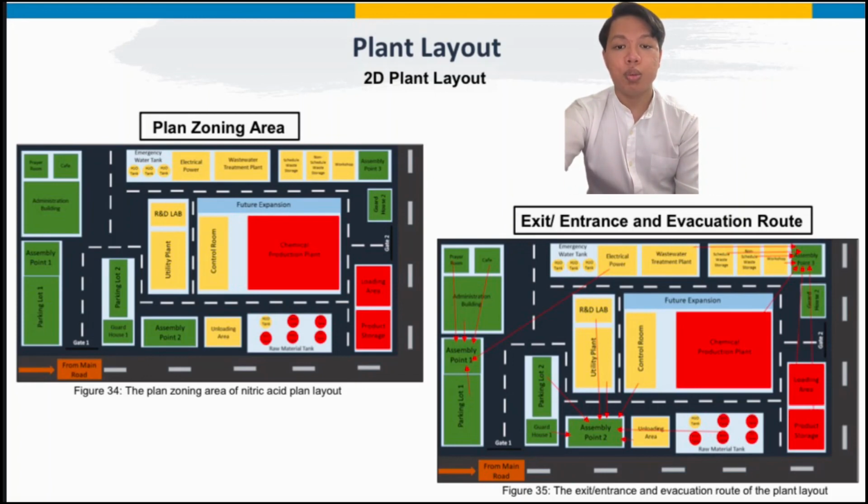The second zone is Zone 1. This area is indicated in yellow color. This area is slightly safer compared to the red zone, but the existence of explosive gas can still be detected in this area, and the probability of an accident situation could still happen. And the last one is Zone 2. Zone 2 is indicated in green color, and this is the safest area compared to the red zone and yellow zone, which is the area least exposed to explosive gas.